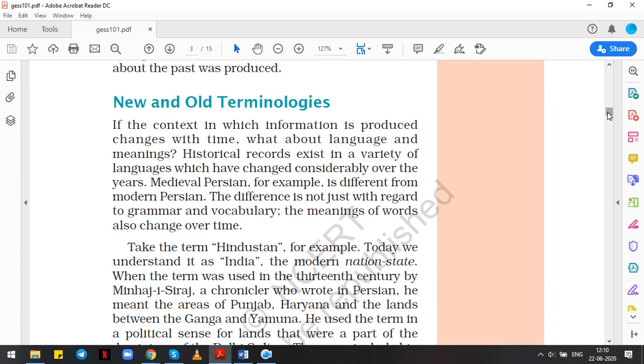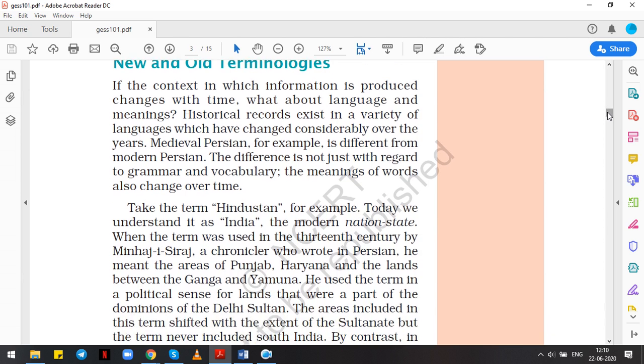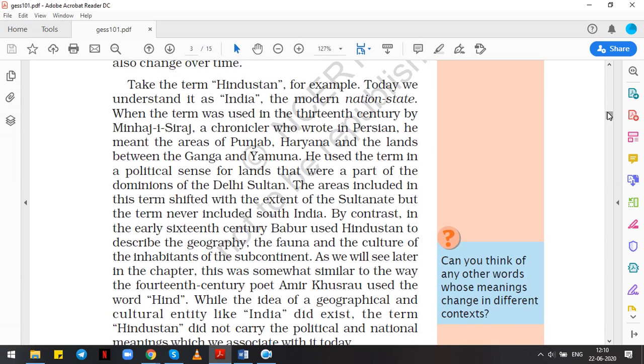Take the term Hindustan, for example. Today we understand it as India, the modern nation state. When the term was used in the 13th century by Minhaj-i-Siraj, a chronicler who wrote in Persian, he meant the areas of Punjab, Haryana and the lands between Ganga and Yamuna. He used the term in a political sense for lands that were a part of the dominions of the Delhi Sultan. The areas included in this term shifted with the extent of the Sultanate, but the term never included South India.